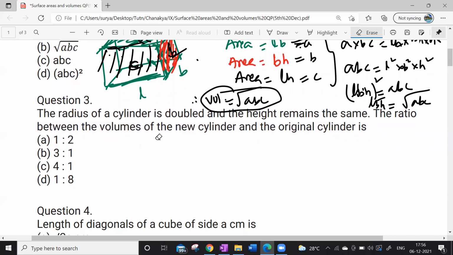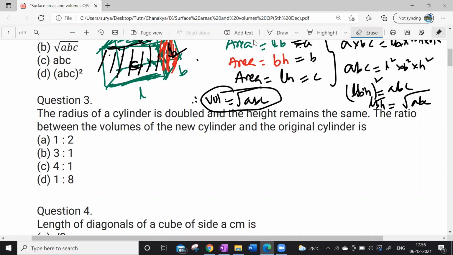First look at this. What exactly has he given in the question? What exactly is he asking us to find? What did you understand from the question? Please tell me that first. Yes, sir. There is a cylinder. So, sir, there are two cylinders. In one of them the radius will be 2r, and in the other it will be r.